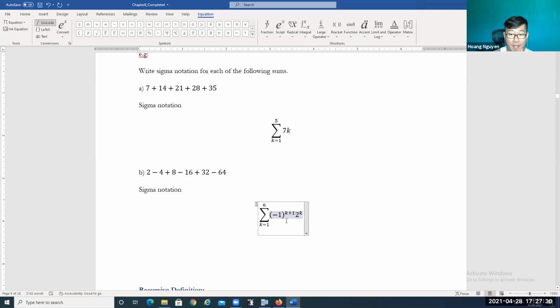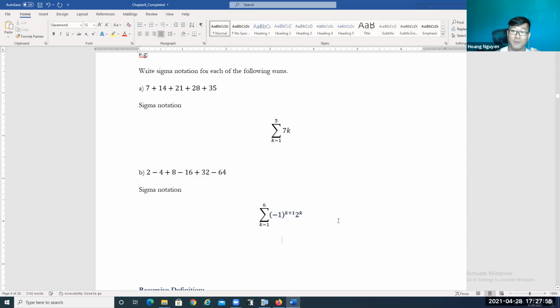When k equals 1, we have 1 plus 1 is 2, -1 to the power 2 is positive 1, and then 2 to the power 1 is 2. When k equals 2, we have 2 plus 1 is 3, -1 to the power 3 is -1, and then 2 to the power 2 is 4. So that's going to continue, and this is the sigma notation that we're going to use.